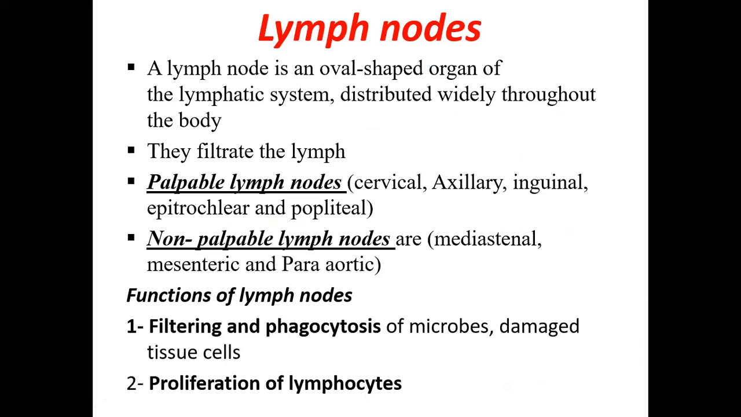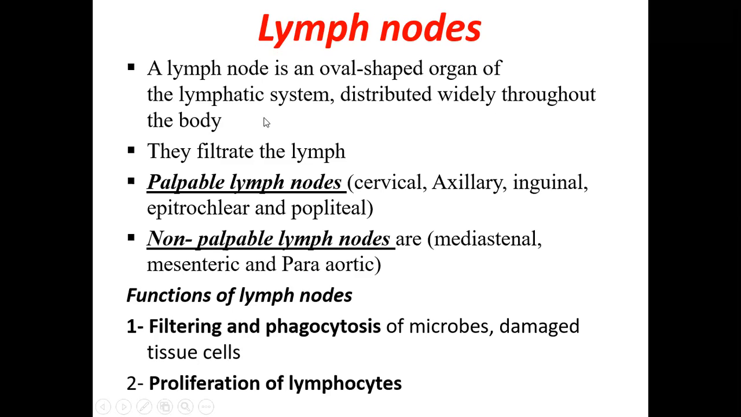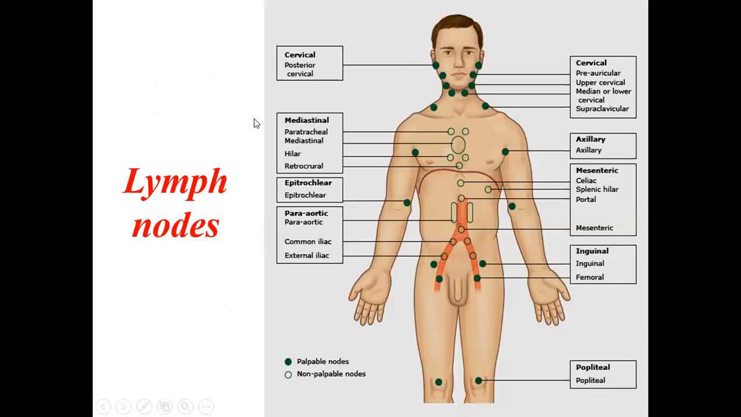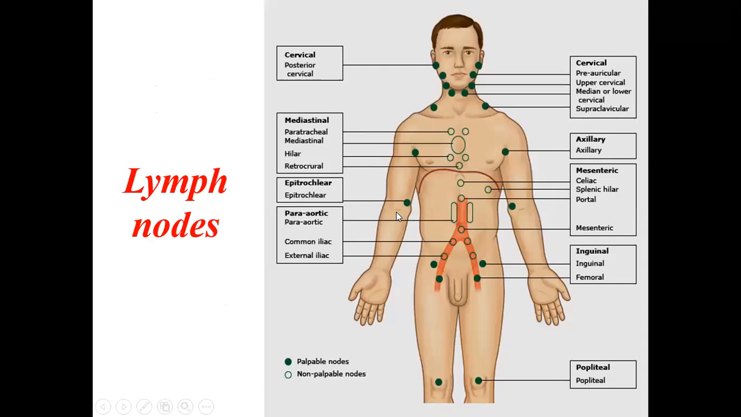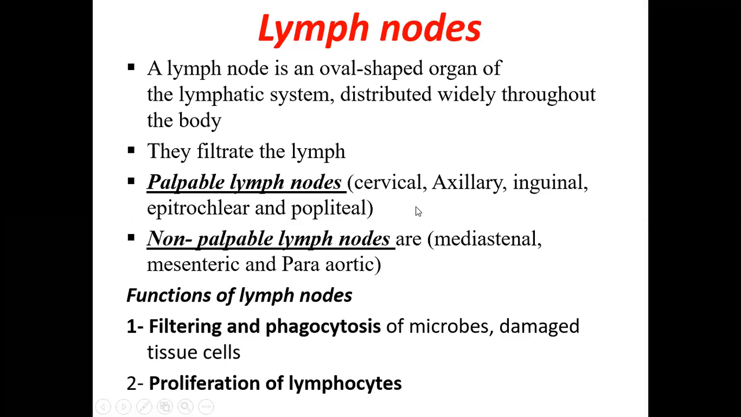Now coming to the lymph nodes. Okay. So that was about the lymphatic vessels and the two largest vessels, thoracic duct and the right lymphatic duct. Now coming to the lymph nodes. The lymph node is an oval-shaped organ of the lymphatic system distributed widely throughout the body. As you know, the lymph nodes are distributed throughout the body and present everywhere. They filter the lymph. As I said before, the lymph will be flowing through these lymph nodes and will be filtered by the lymph nodes, and these lymph nodes also add lymphocytes.